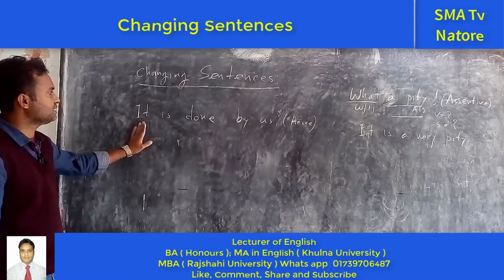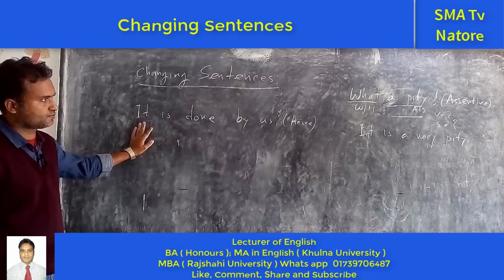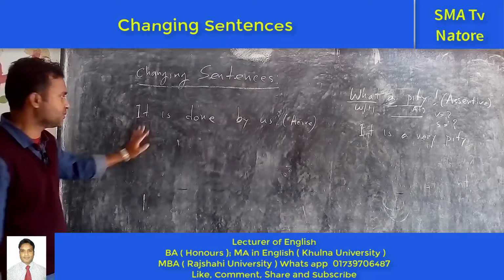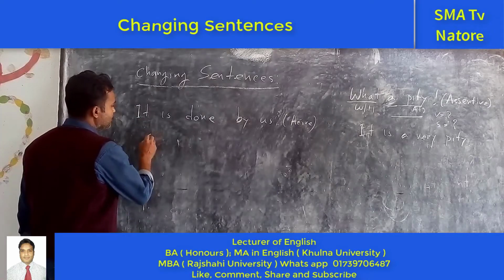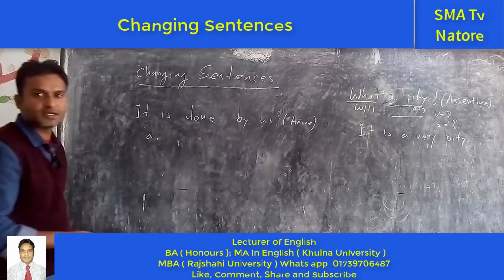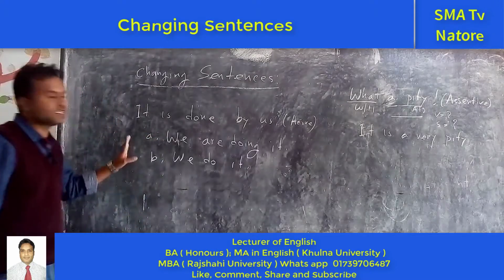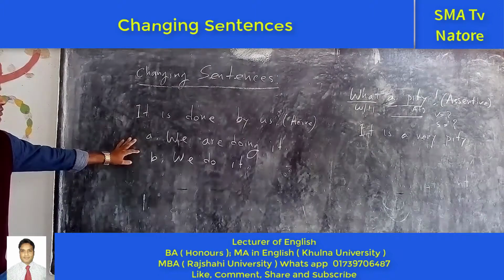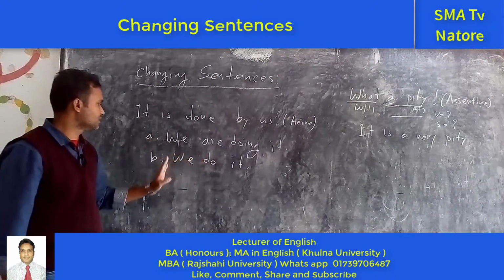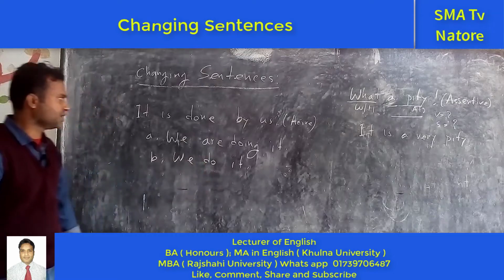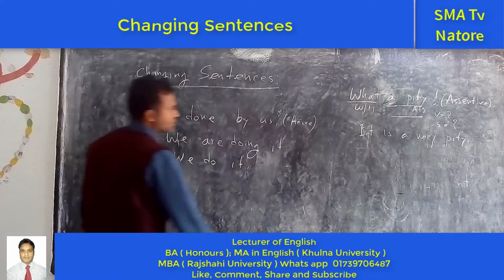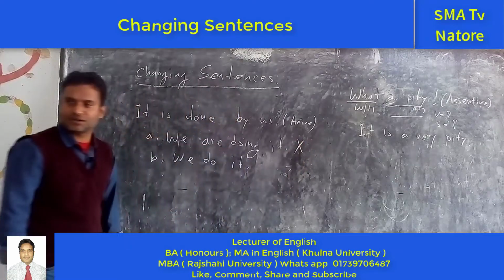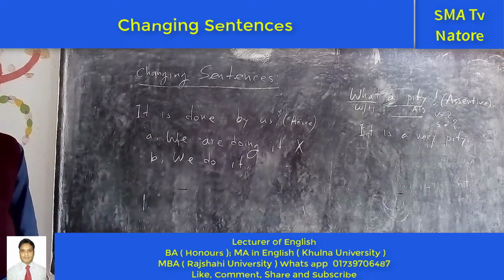For example, it is done by us. You have to make it active voice. Which one is right, A or B? We are doing it, or we do it. A. The answer is wrong. But why?